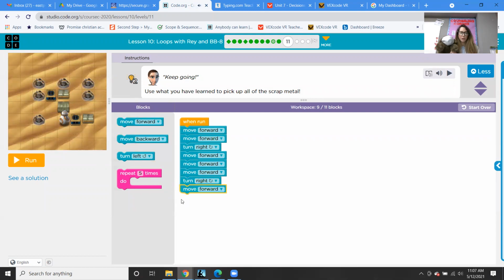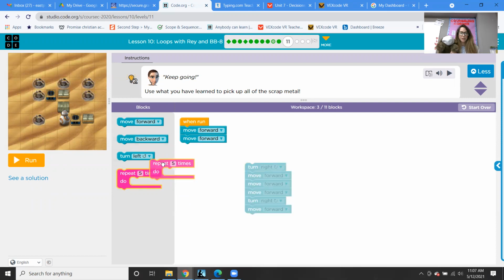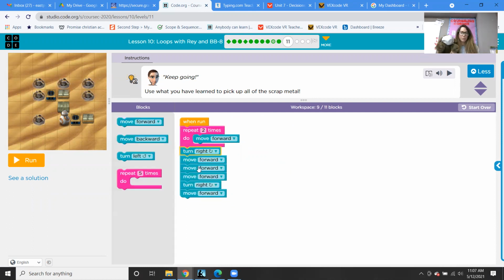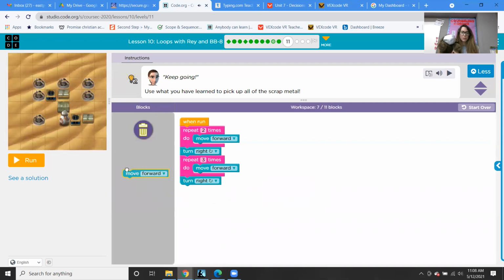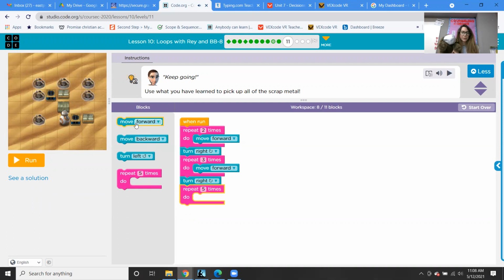So this is really where we could probably use our repeat blocks, because we could do a repeat block and make this be 2 instead of having 2 blocks. And then we could do another repeat block because you see how there's 3 move forwards over here. So we could put it for 3 times. So we're just looking for patterns, how to make the code shorter. And then for this one, we know it was going to be 4 times. So we could put it as 4.